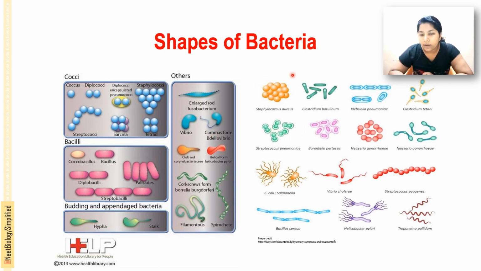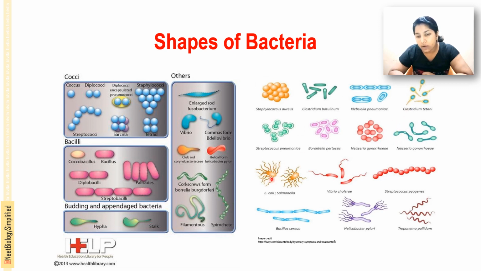Then see clusters, the Staphylococcus aureus, which can be grape-like clusters. Clostridium botulinum, you can see there is a bulging at one end. And this is Klebsiella pneumoniae, and you can see the Diplococcus, and the Clostridium tetani. And here is also a Diplococcus, Streptococcus pneumoniae. And Bordetella pertussis, you can see there is a capsule, encapsulated. Then Neisseria gonorrhoeae, a diplococci. Then Neisseria, this is also Neisseria gonorrhoeae.